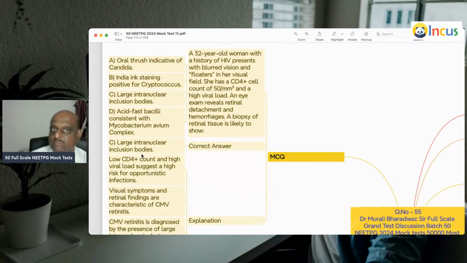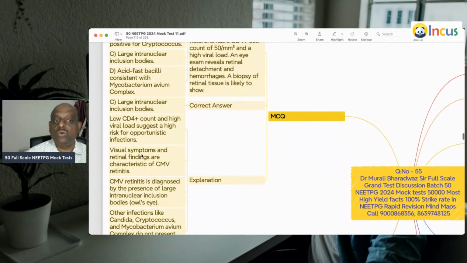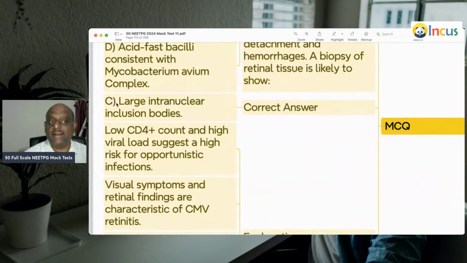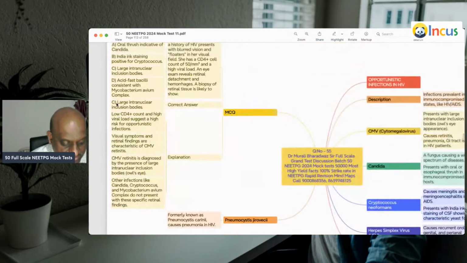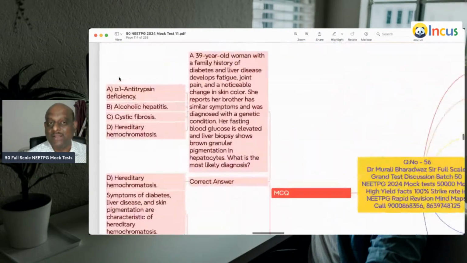30-year-old with HIV, with blurred vision, floaters in her visual field. She has CD4 of only 50, high viral load. So typically, a low CD4 count, high viral load, retinitis, CMV infection. CMV leads to large intranuclear inclusion bodies, is what you need to basically remember.